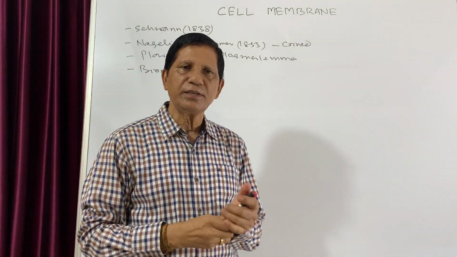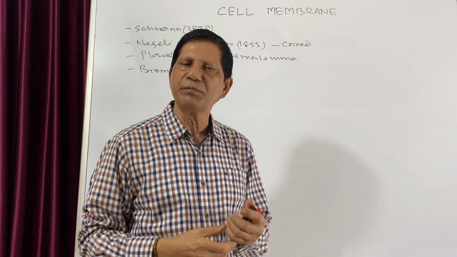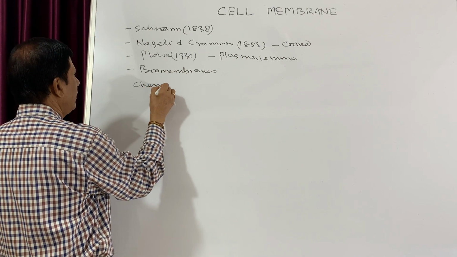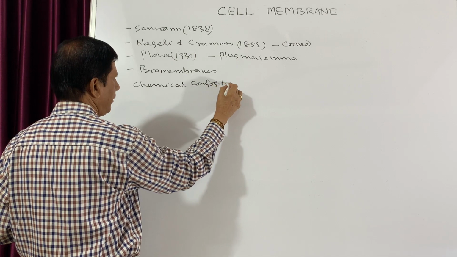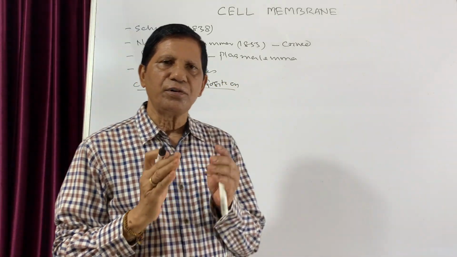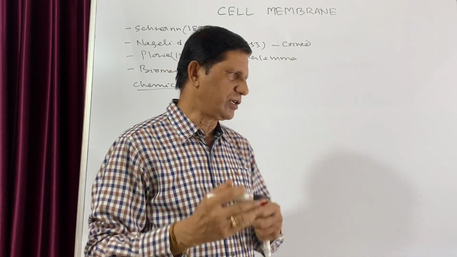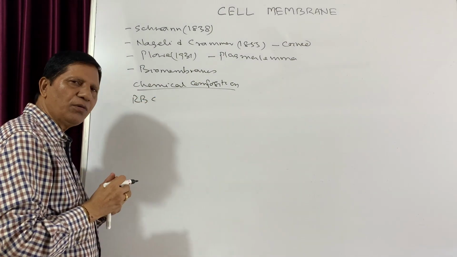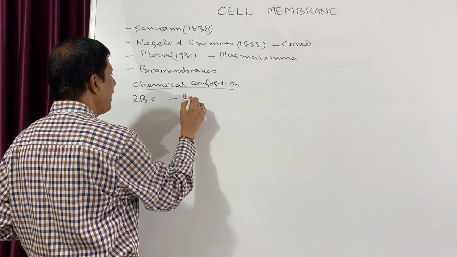Today in this video we will discuss the chemical composition of this cell membrane. The chemical composition of the cell membrane was studied taking the RBC, and it was found that the cell membrane is a lipoprotein.